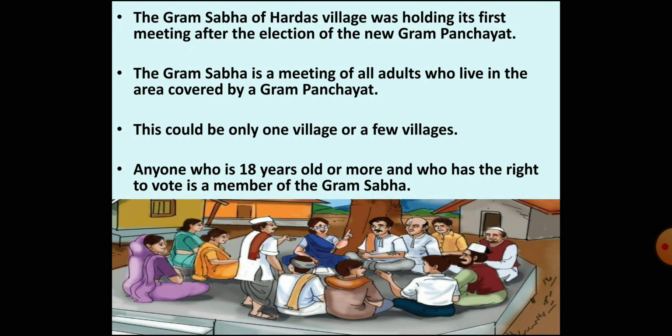In Hardas village, there was the first meeting of Gram Sabha after the election of the new Gram Panchayat. Now children, there are two terms here, Gram Sabha and Gram Panchayat. Let's learn about them one by one. So, Gram Sabha is a meeting of all adults who live in the area of Gram Panchayat. The area can include only one village or a few villages. Every adult of that area means anyone who is 18 years of age or above and who has the right to vote is a member of the Gram Sabha.